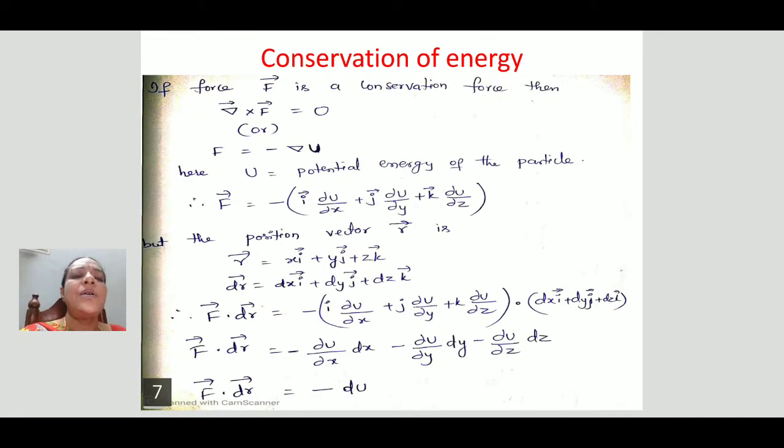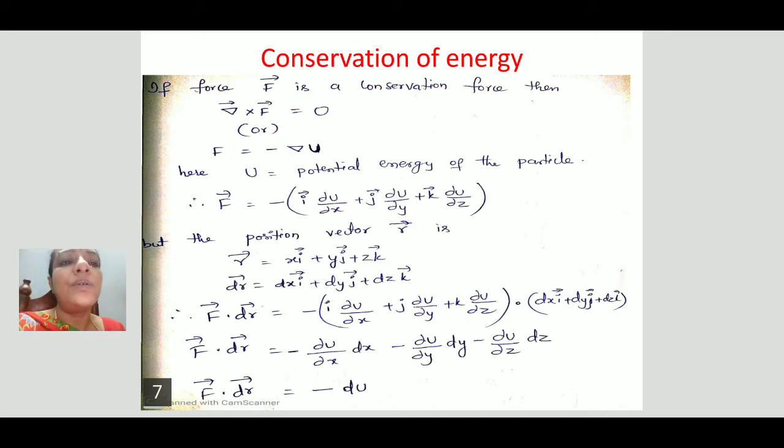Let us apply this theorem by considering the force as a conservative force. Conservative means the work done by the force does not depend upon the path. It depends only on the initial and the final position.